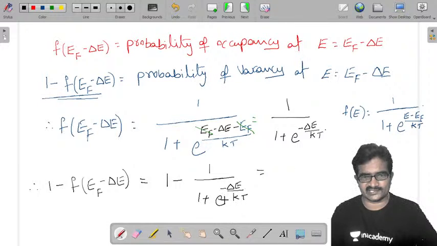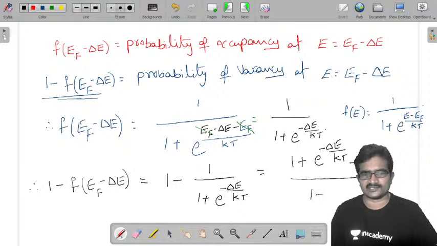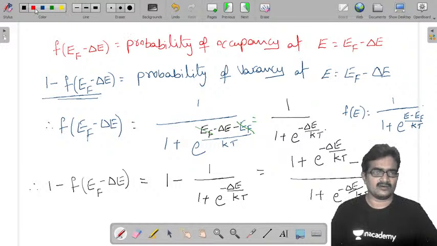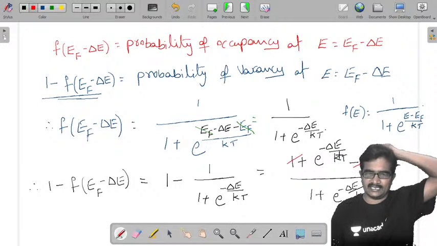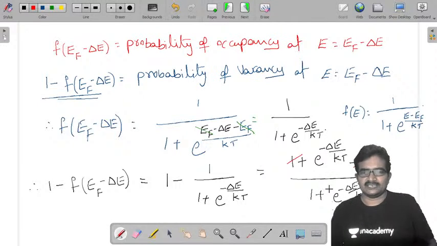Just to simplify this, now it is 1 plus e power minus delta E by kT minus 1, by 1 plus e power minus delta E by kT. Now these two get cancelled, and in the denominator just take e power minus delta E by kT common. Now that one and this one get cancelled.